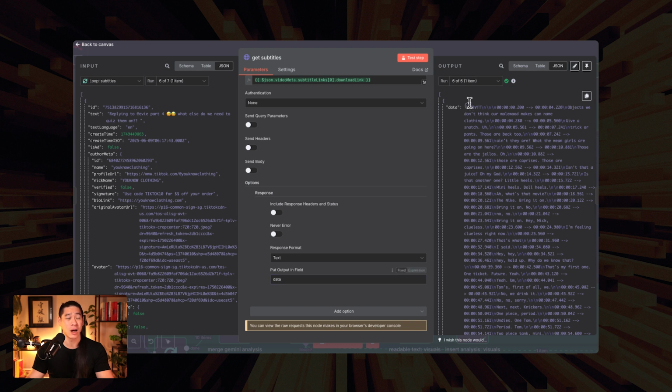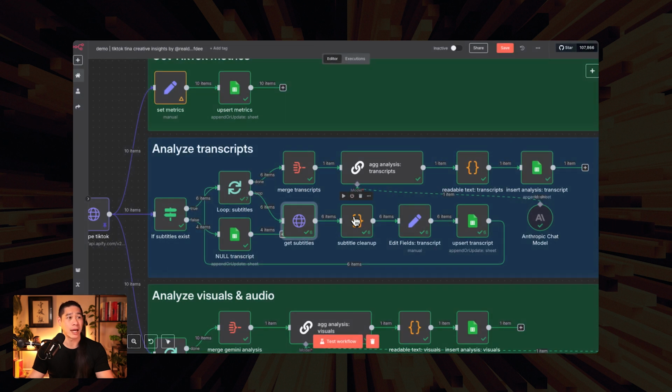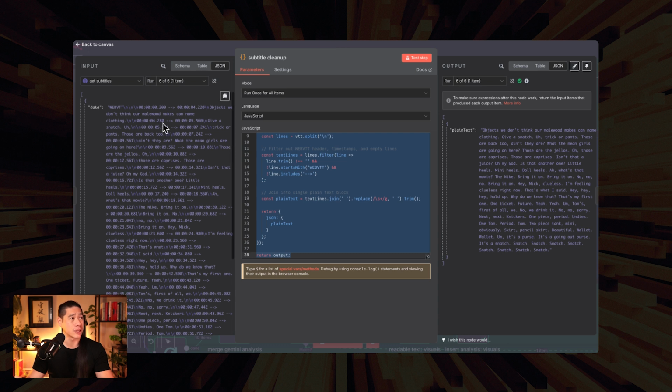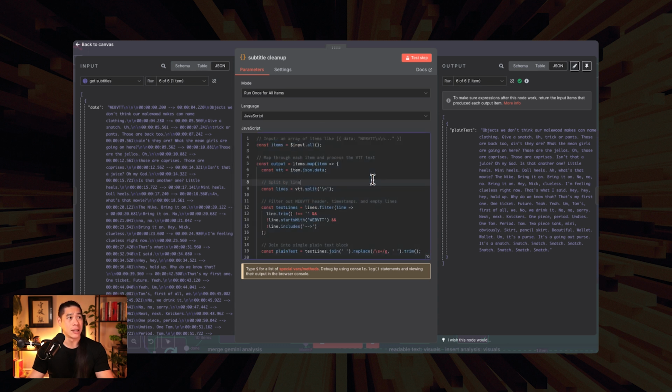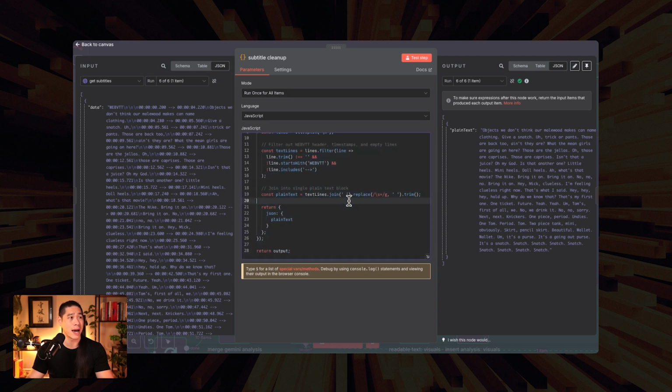As you can see, it's not very human readable, so we want to turn this into something that is human readable. We do that at the next node to clean up the subtitles. This is what the input looks like, and this is what the output looks like. This code in here is just really simple code to strip out any of the new lines and get rid of the WebVTT, which is standard from all of the subtitle pulls that we do, and we just turn it into plain text like this.